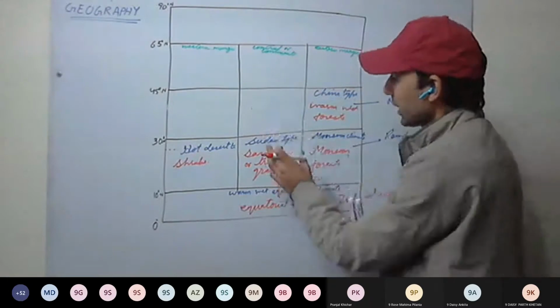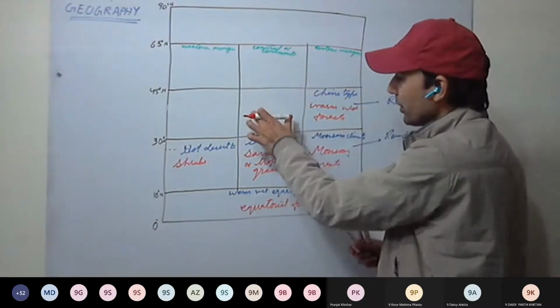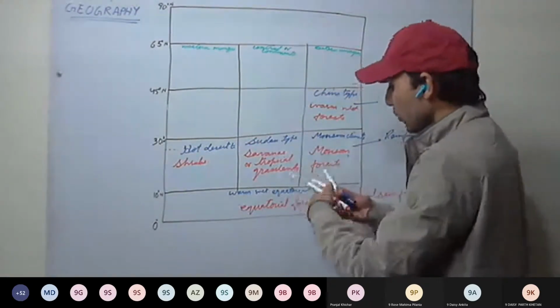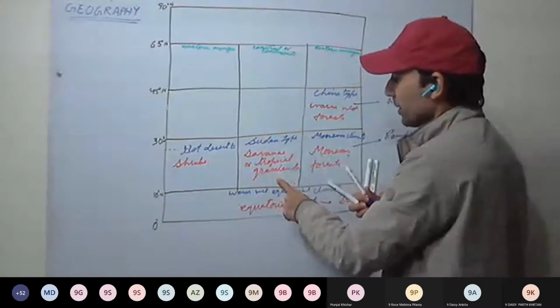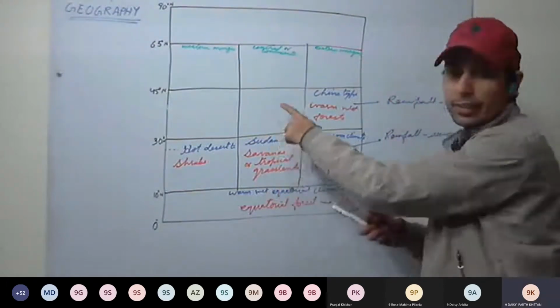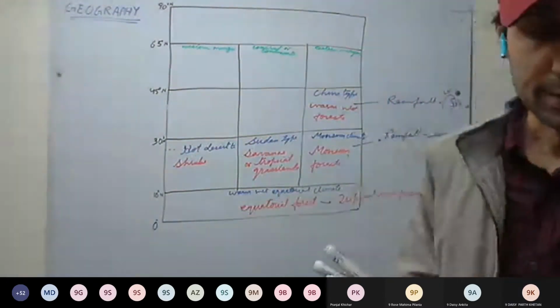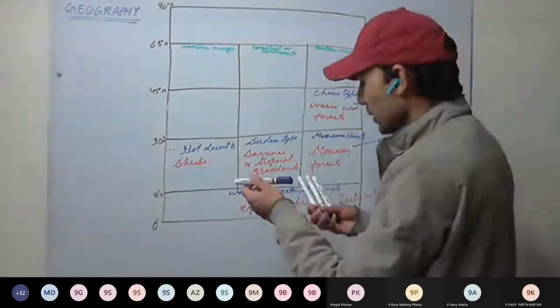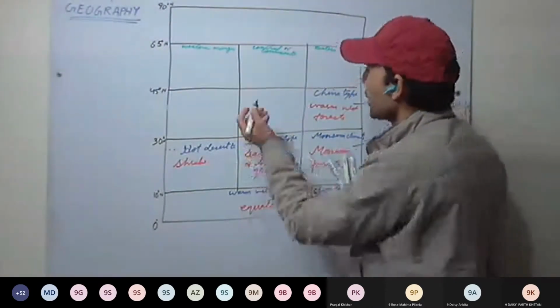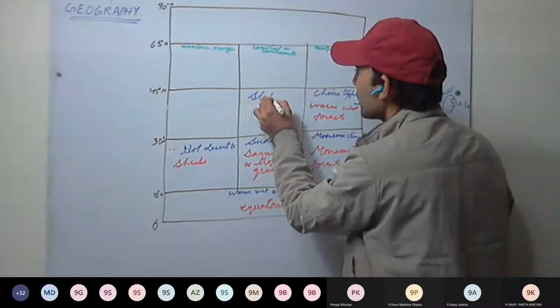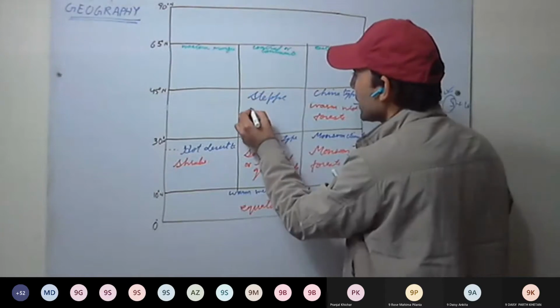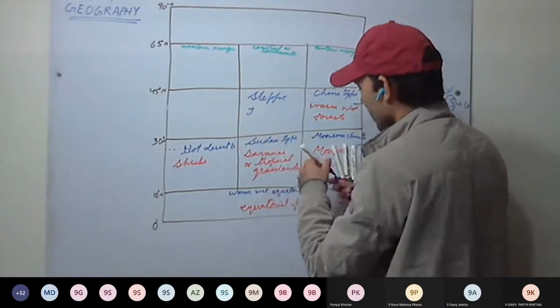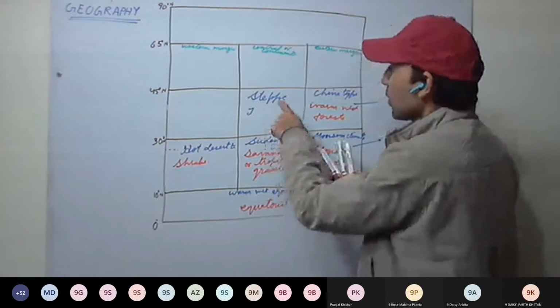Now here we have again grassland. As in the center, again we have the grassland. And this time, which kind of grasslands will we be having? Here we have the tropical grasslands. Here we'll be having the temperate grassland. Special name is there, steppe grasslands. These are temperate grassland. These are called as steppe.